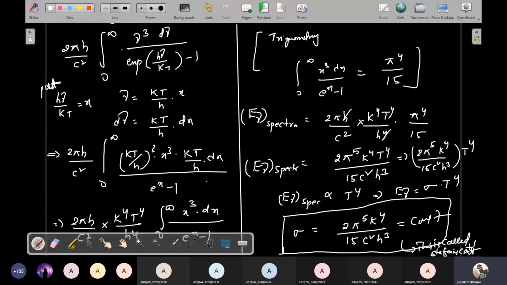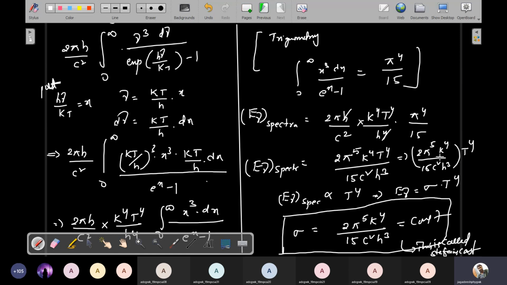Stefan's law defines that the total emitted energy of a black body is directly proportional to the fourth power of its absolute temperature. That is the definition. From this equation also you will get E nu spectra proportional to T power 4. So the radiated energy of a black body is proportional to the fourth power of its absolute temperature. Here you will write E nu is equal to sigma into T power 4, where sigma is called Stefan's constant.